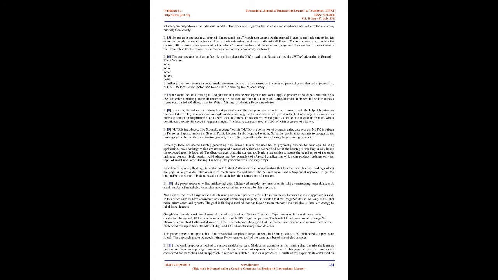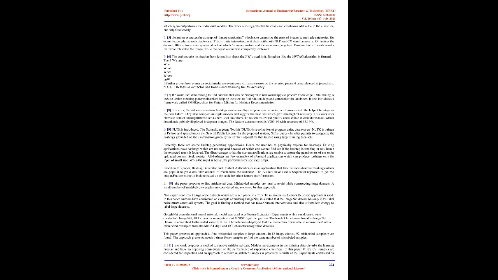PLSALDA feature extractor has been used, attaining 64.8% accuracy. In 7, the work uses data mining to find patterns that can be employed in real-world apps to procure knowledge. Data mining is used to derive meaningful patterns, therefore helping the users to find relationships and correlations in databases. It also introduces a framework called PMHREC, short for pattern mining, for hashtag recommendation.